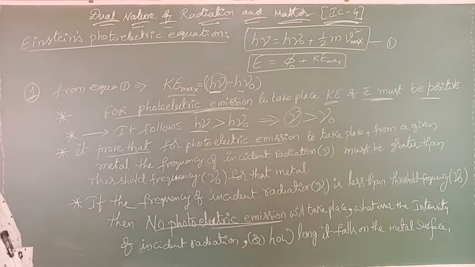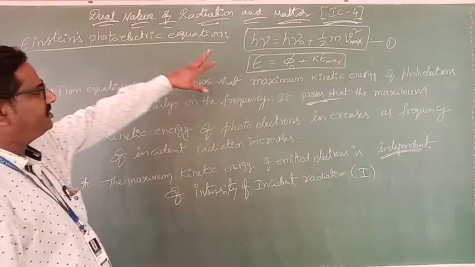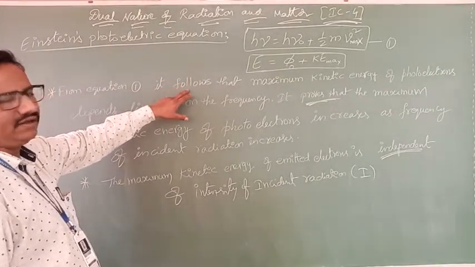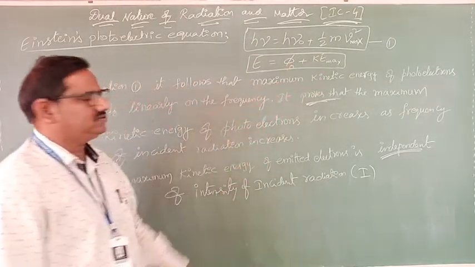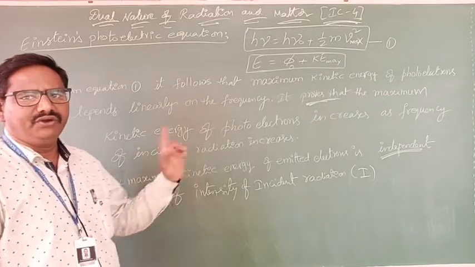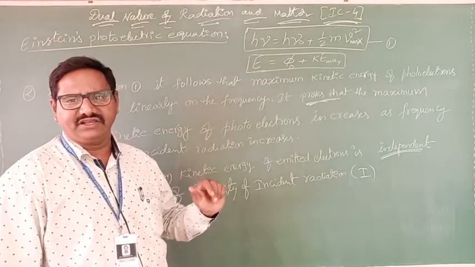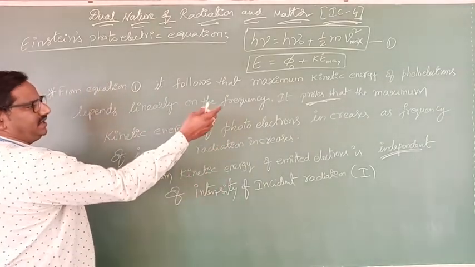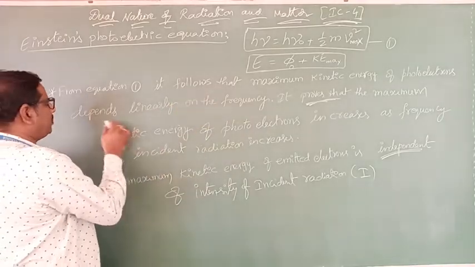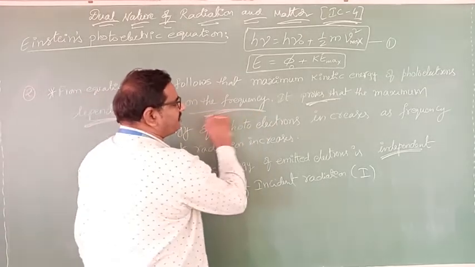Now the second one. From equation 1 it follows that the maximum kinetic energy of photoelectrons, for nu greater than nu naught, depends upon the frequency. The kinetic energy of photoelectrons depends linearly on frequency.